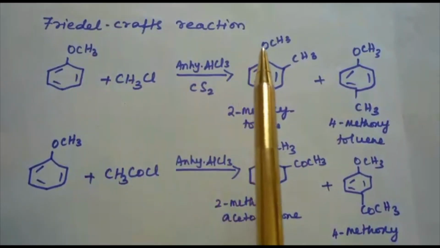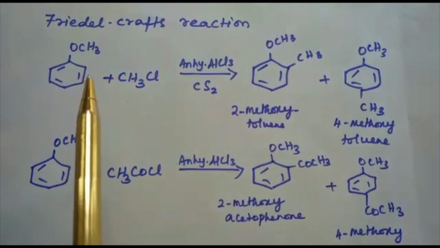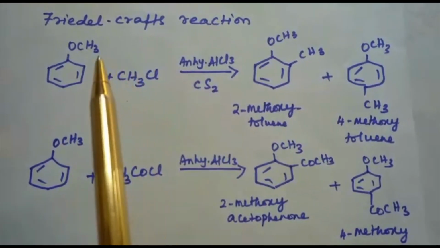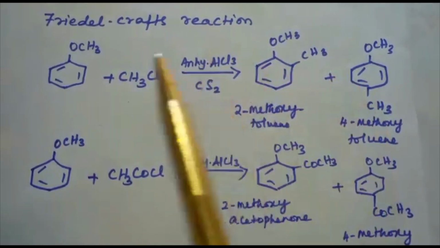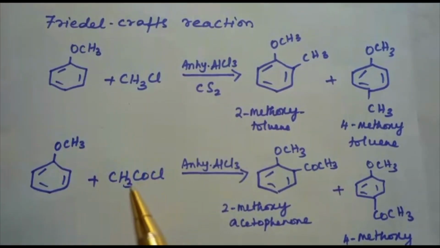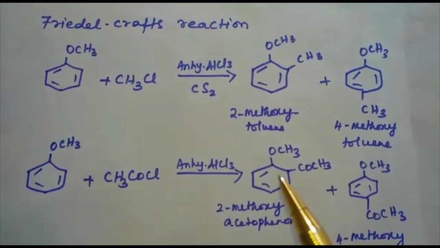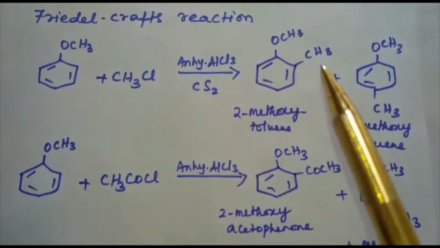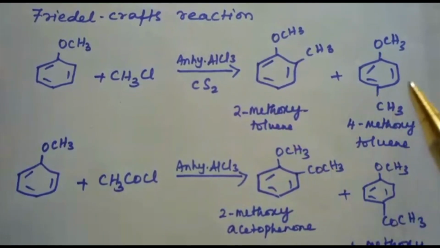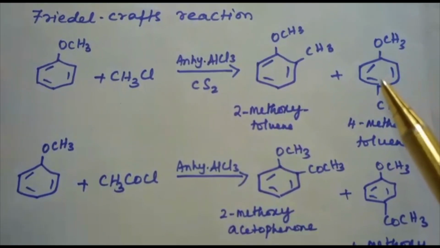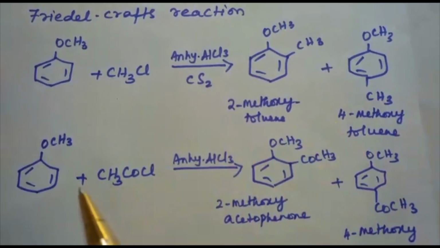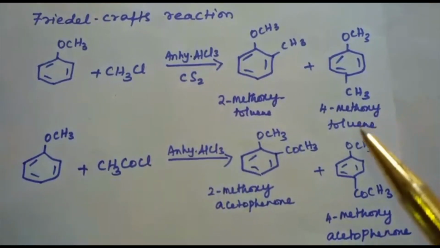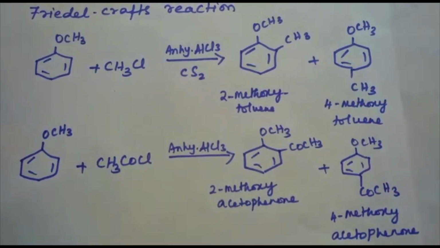Next is the Friedel-Crafts reaction. Under it, we have Friedel-Crafts alkylation and Friedel-Crafts acylation. In alkylation, the alkyl group is introduced at the ortho and para positions. Whereas in the case of acylation, the COCH3 group is introduced at the ortho and para positions. The reaction takes place in the presence of anhydrous AlCl3. The products are 2-methoxytoluene and 4-methoxytoluene, with 4-methoxytoluene the major product. In the acylation case, we get 2-methoxyacetophenone and 4-methoxyacetophenone, where 4-methoxyacetophenone is the major product.